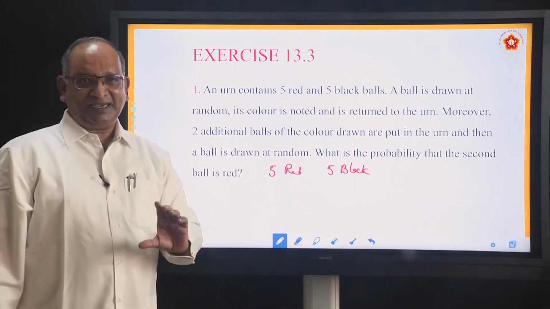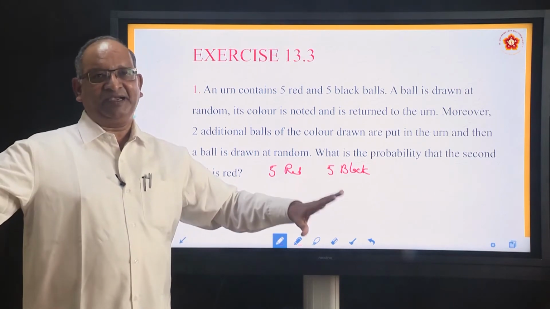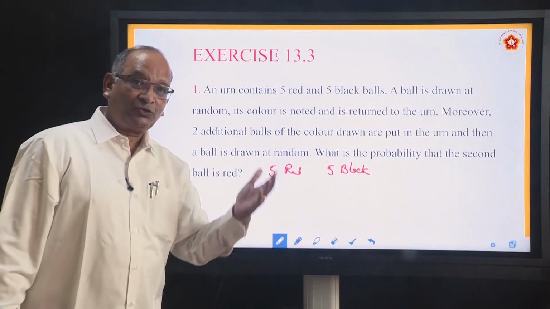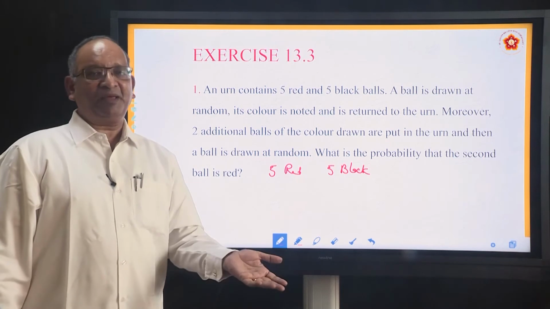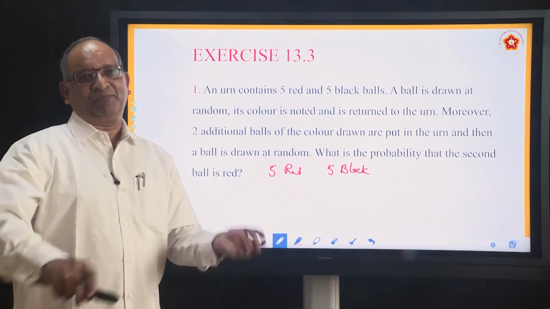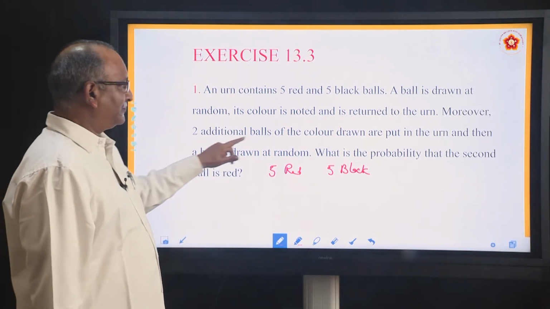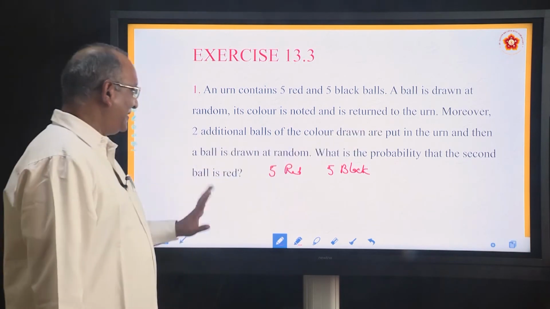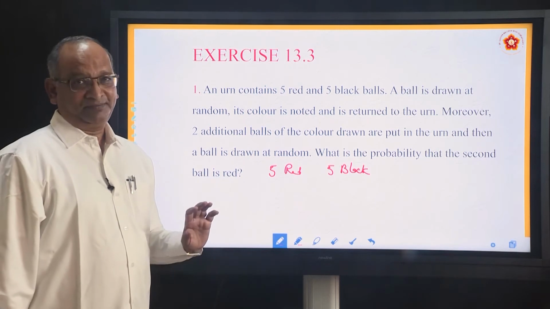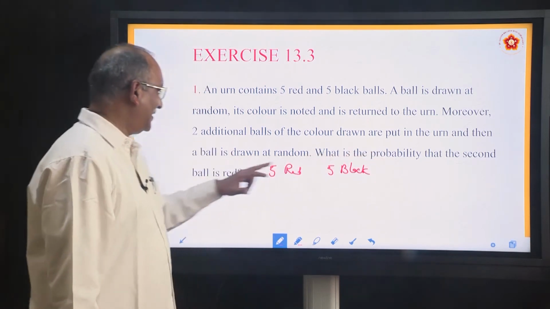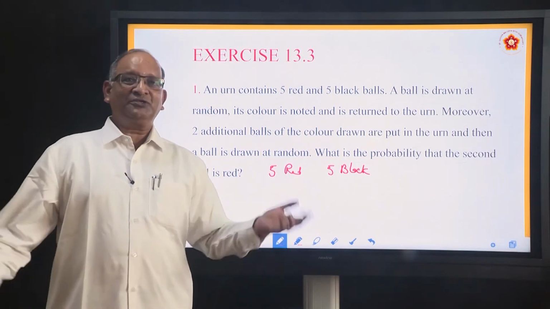Suppose the ball was red, you kept back whatever you picked up. So, the number remains same 5 red and 5 black, but you also added 2 more red balls. Suppose the ball was black, you kept back the black ball, you added 2 more black balls. Okay. Then what he says? Color drawn are put in the urn and then a ball is drawn at random. Second time you are drawing a ball and then he says what is the probability that the second ball is red? Isn't it interesting? So, how do you solve it?